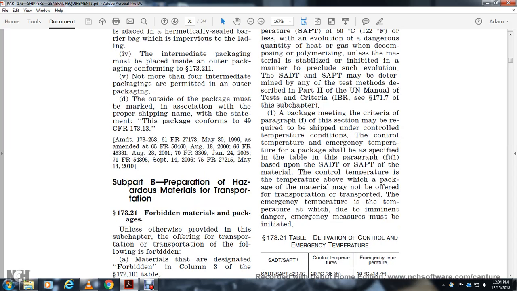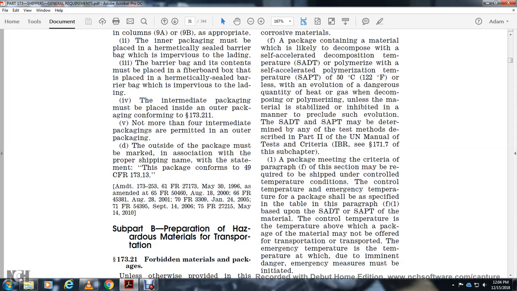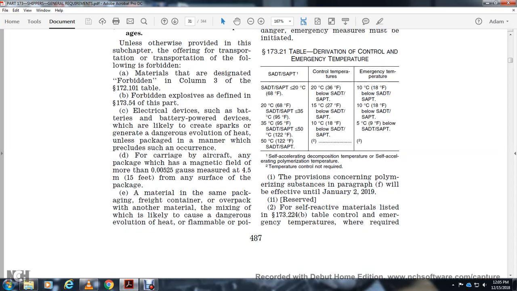A package meeting the criteria of paragraph F of this section may be required to ship under controlled temperature conditions. The control temperature and emergency temperature for the package shall be specified in the table of paragraph 5.1, based on the SADT or SAPT of the material. A material above its control temperature may not be offered for transport. The emergency temperature is the temperature at which emergency measures must be initiated. Provisions concerning polymerizing substances in paragraph F will be effective January 2nd, 2019.